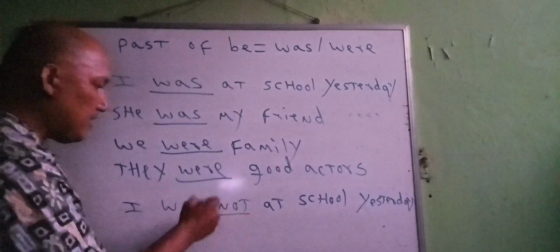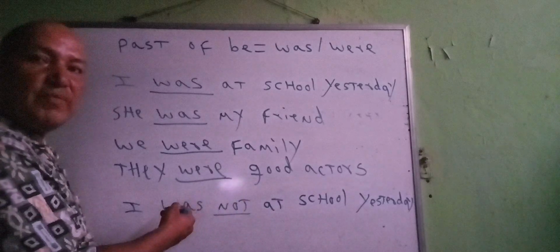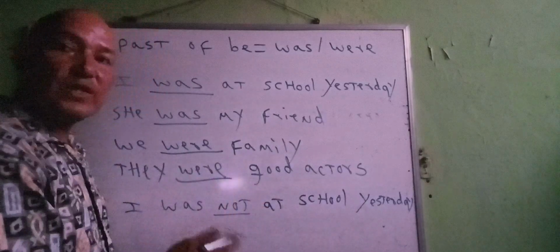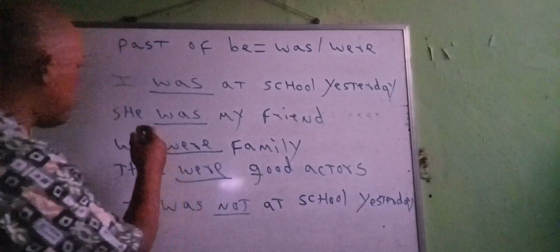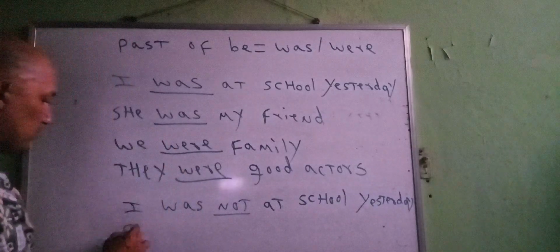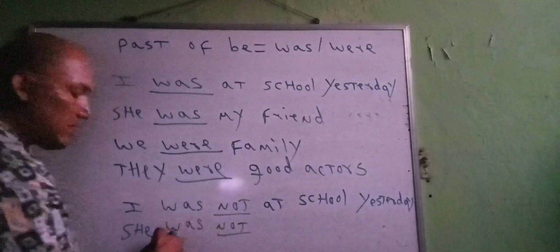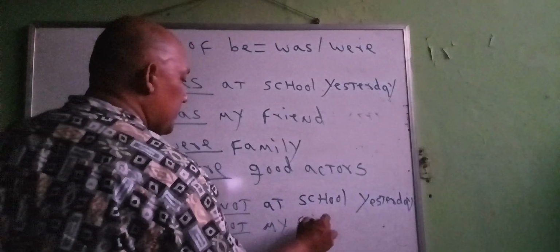We have to write "not" after the verb "was", or after the past tense form of "be". In this case, it was. We have to write "not" after "was", okay? You want to change to negative, all right, guys? Now in the second statement, for example, here, "She was my friend." If you want to change it to negative, you have to say "She was not my friend." We have to write "not" after "was". She was not my friend.